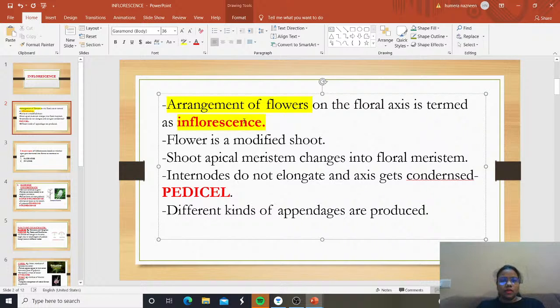Now, what exactly is a flower? A flower is nothing but a modified shoot. The shoot apical meristem changes into floral meristem.